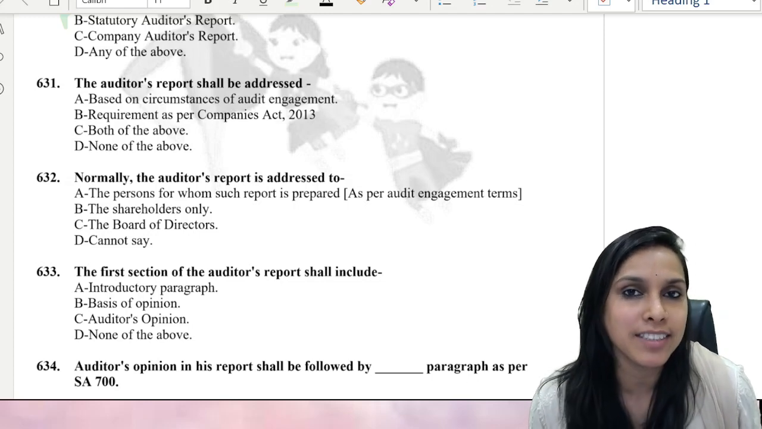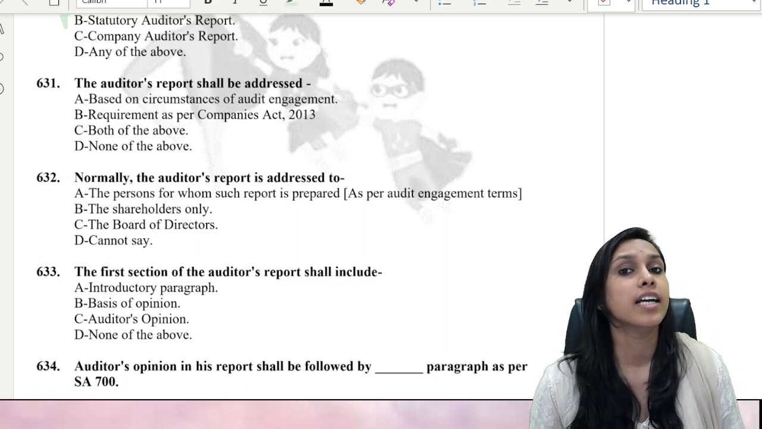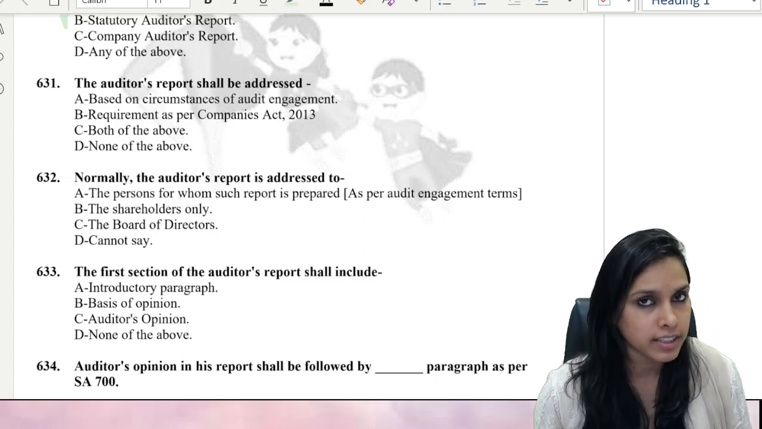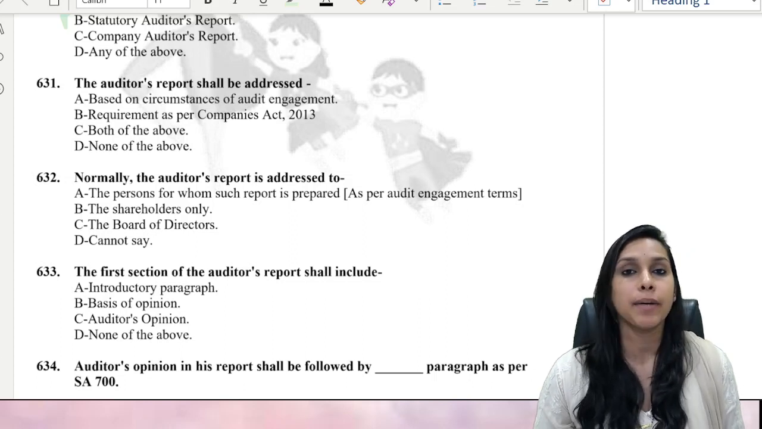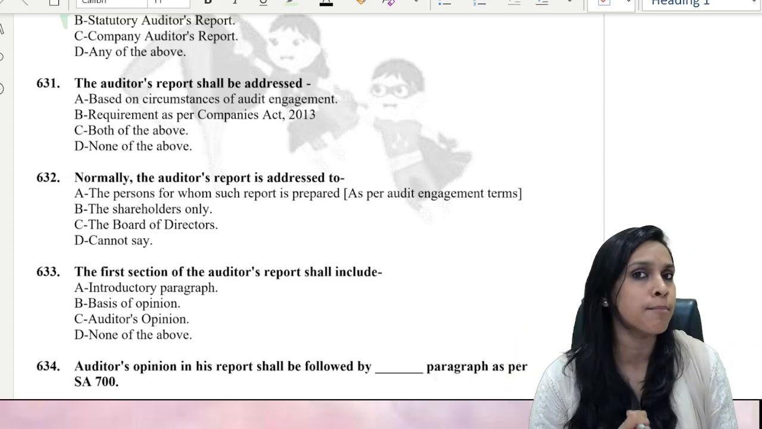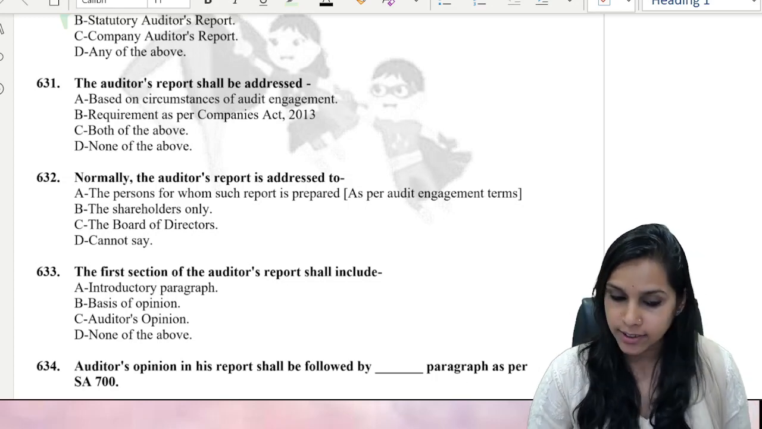Hello, my dear students, and welcome back to this MCQ session of Standard 700. Standards on Auditing 700. Yes, this is the standard on which we are focusing right now, because this is considered one of the most important standards in our CA Inter syllabus. So come on, let's go ahead.